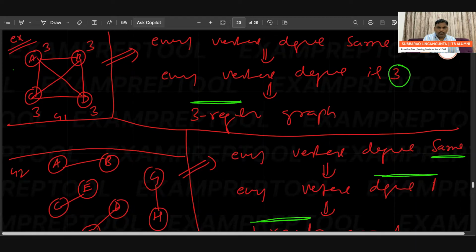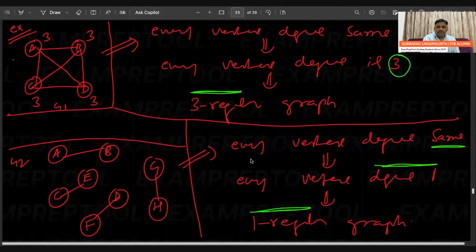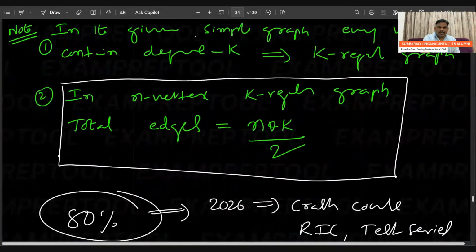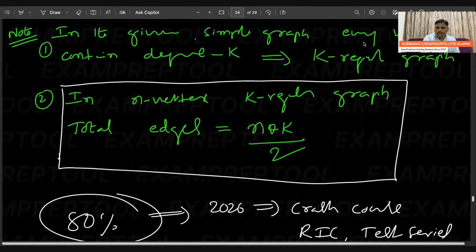So let's go to today's class. This is the place where we stopped yesterday. In a given simple graph, if every vertex has degree k, then it is called a k-regular graph. In an n-vertex k-regular graph, the total number of edges is n times k divided by 2. This is what we discussed yesterday.